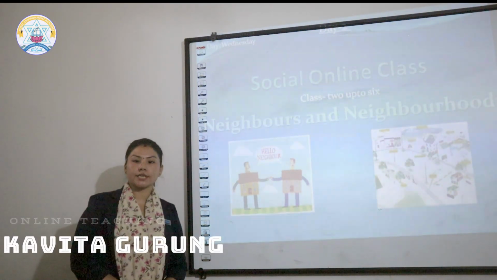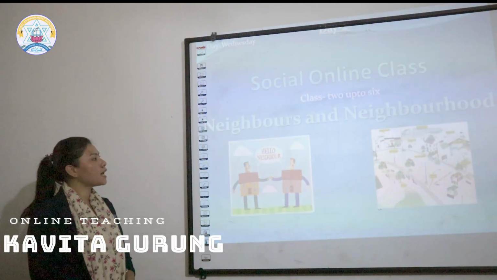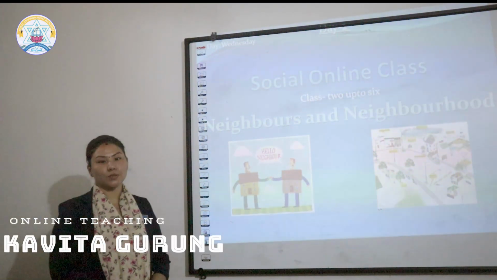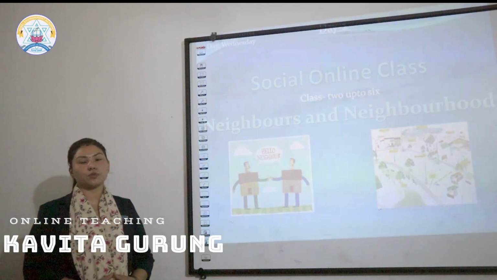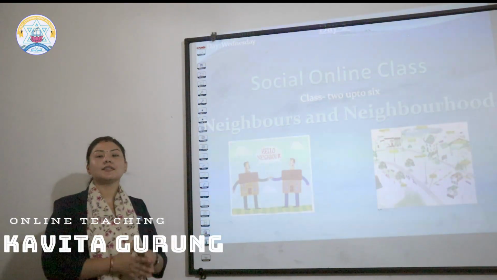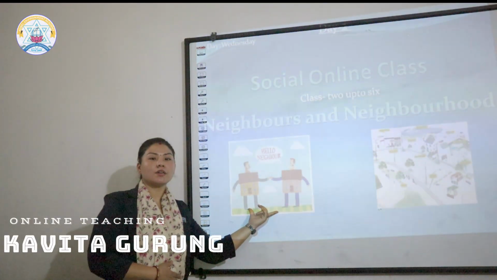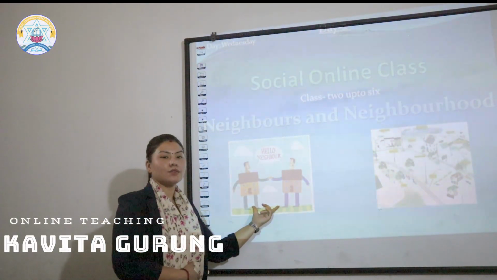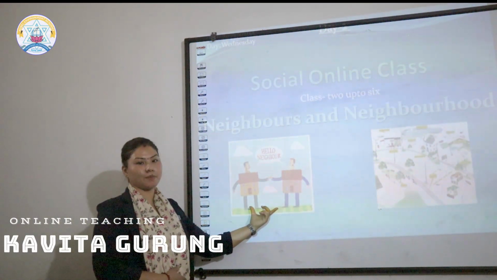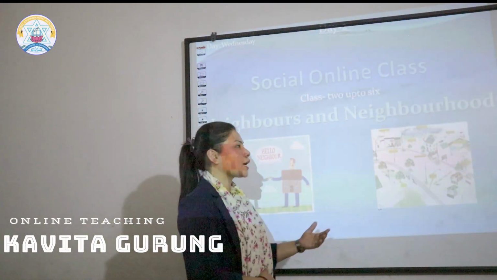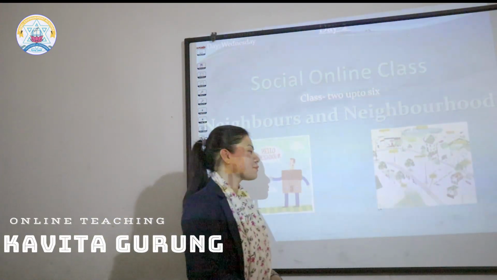Now I am going to take a class for grades 2 up to 6. The topic is neighbors and neighborhood. In this topic I will tell you the difference between neighbors and neighborhood. Look at the picture. What do you understand? The first picture is our neighbors. And look at the second picture. That is our neighborhood.